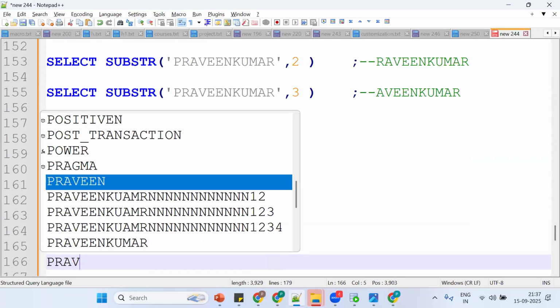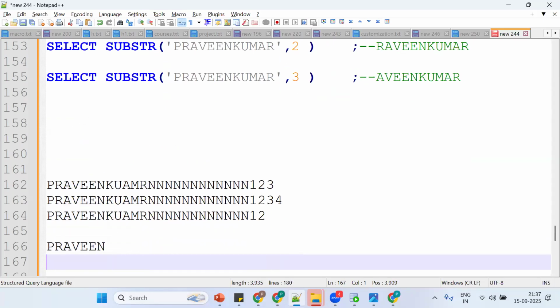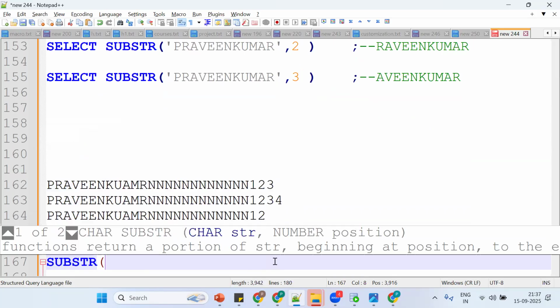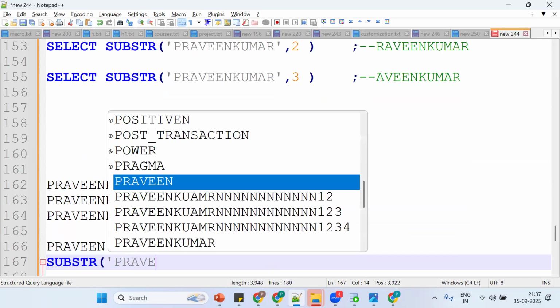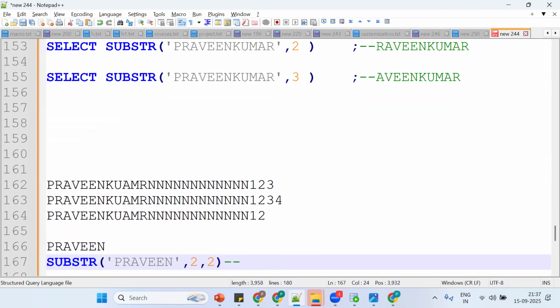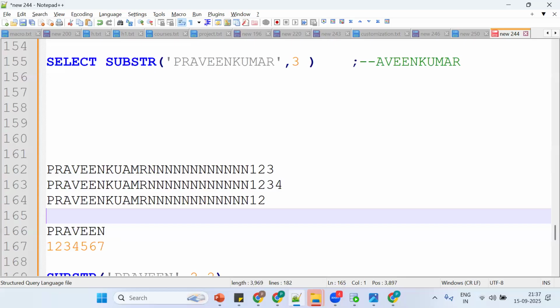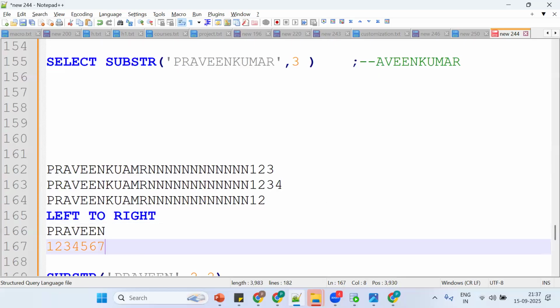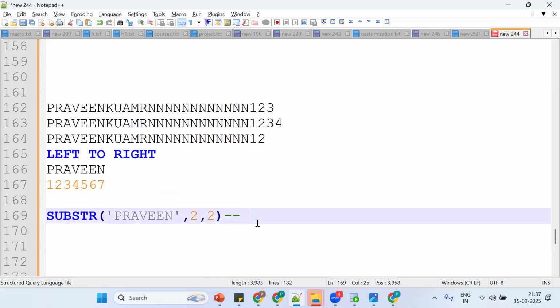So for this purpose, one more concept is the substr. Praveen. Okay, so 2, 2. What is 2, 2? Can anyone tell the exact output? It goes from left to right, so we will get RA.